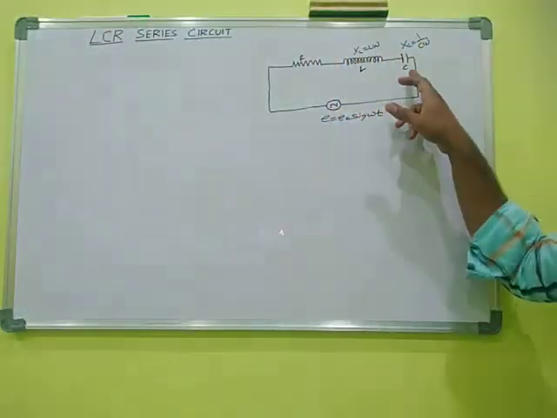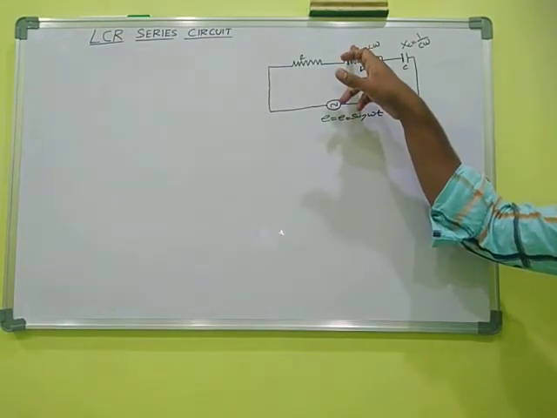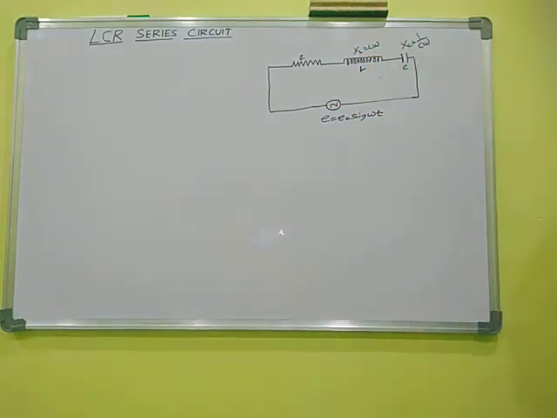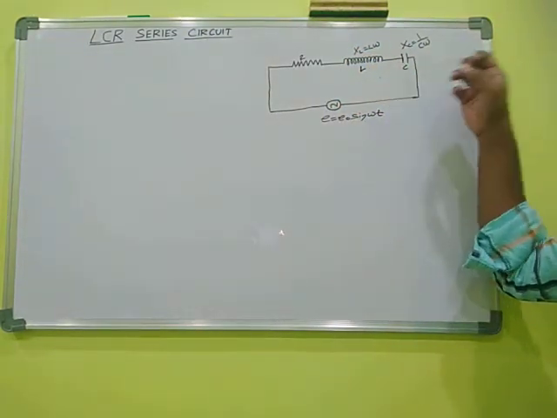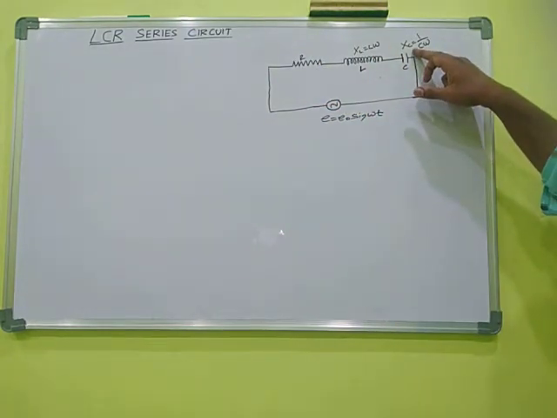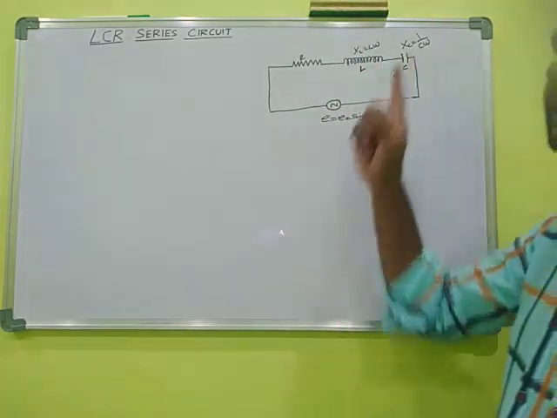The inductor offers inductive reactance, represented by XL is equal to L omega, and the capacitor offers opposition called capacitive reactance XC, which is equal to 1 by C omega. All these things we studied in the last class.